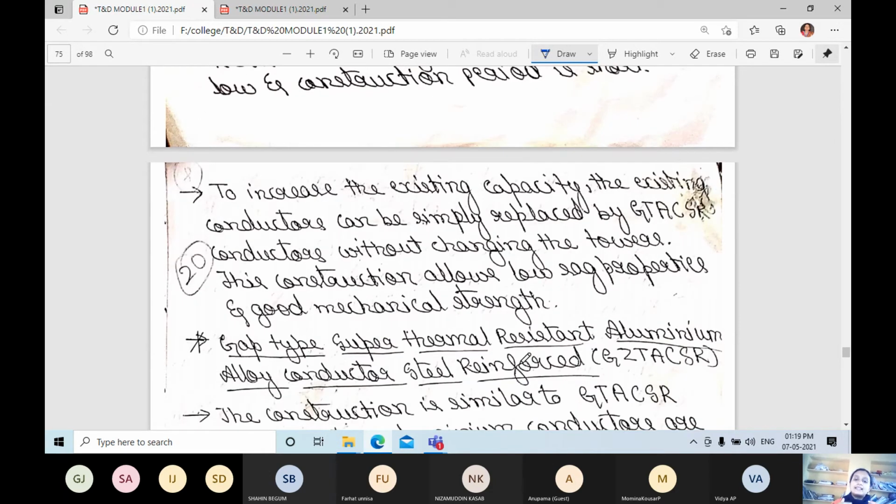To increase the existing capacity, the conductors can be simply replaced by GTACSR conductors without changing the towers. We can increase the existing capacity, and we can replace the conductor easily. This construction allows low sag properties and good mechanical strength.